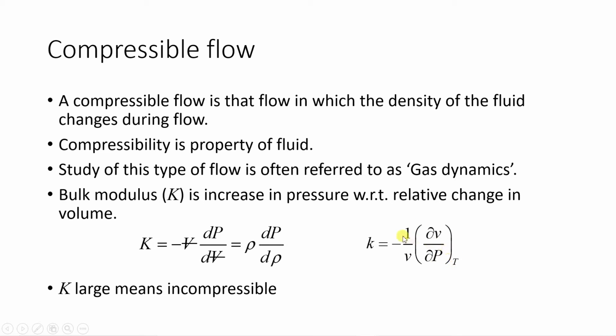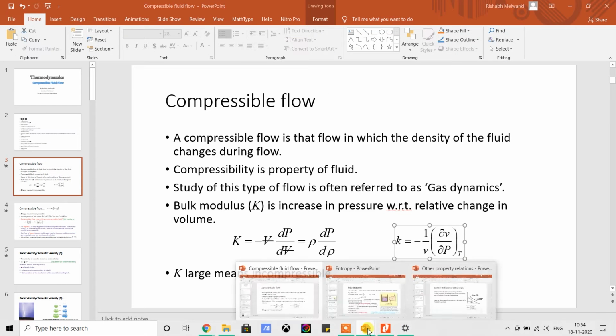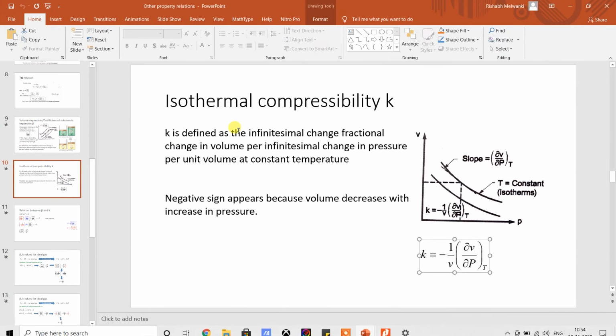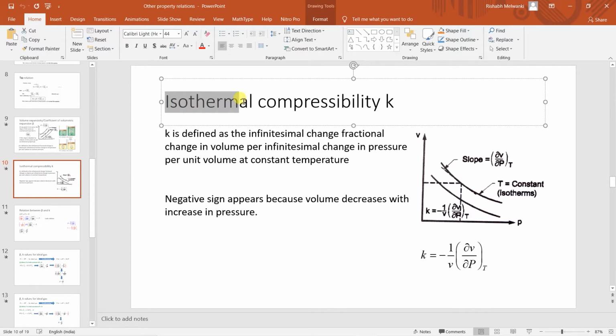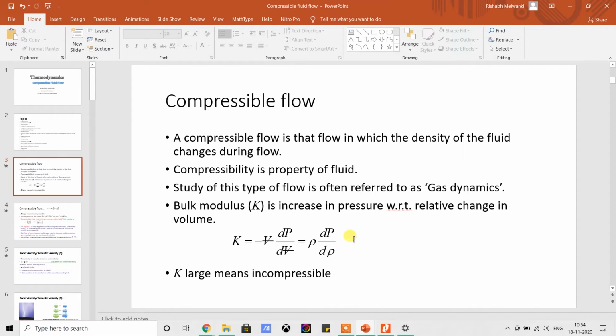Now here we have written temperature is constant because we had studied isothermal compressibility in property relation. That is why here we had written dou V by dou P when temperature is constant. But when we are only defining compressibility, in that case it will become minus 1 by V in bracket dV by dP. This you should understand. Just to connect with the property relations, I have explained that point also.